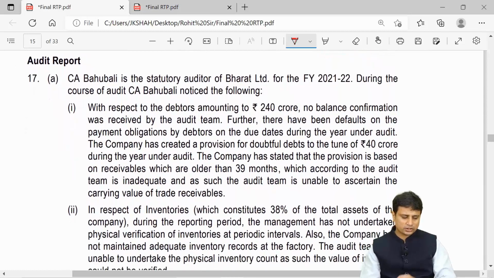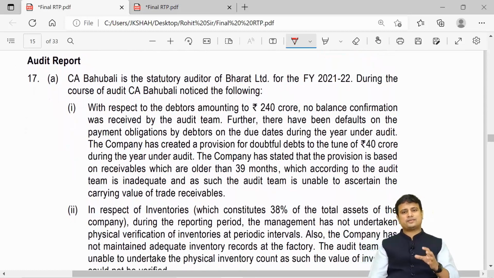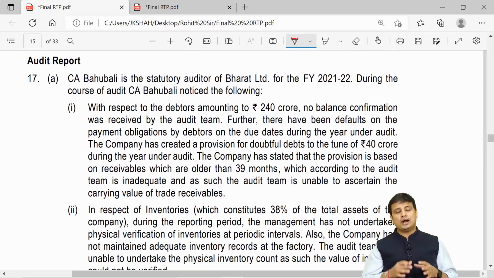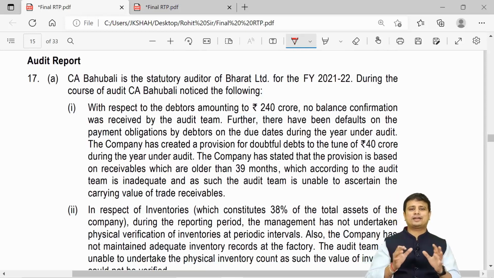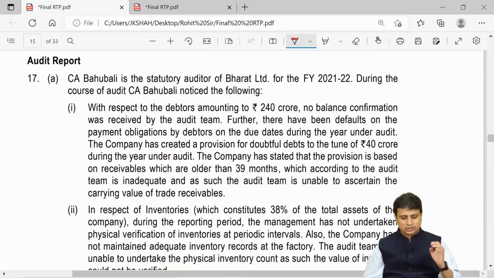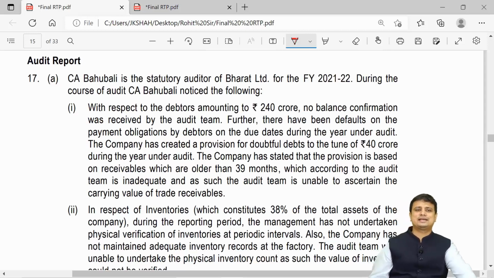Moving ahead with question number 17. Again, question number 17 is very easy to go. I am pretty sure that everyone can answer this particular question. So what is question 17 saying? CA Bahubali is the statutory auditor of Bharat Limited for the financial year 21-22. During the course of audit, CA Bahubali noticed the following.